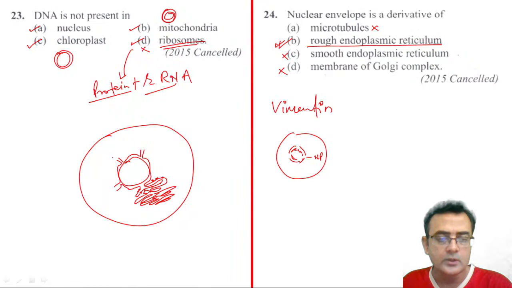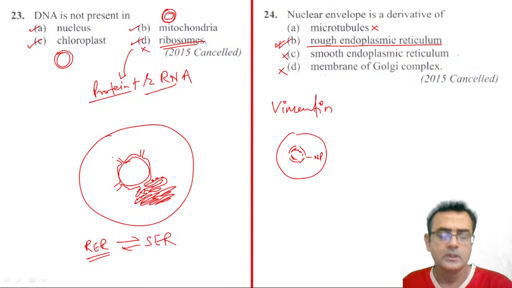Smooth endoplasmic reticulum and rough endoplasmic reticulum are both interconvertible, as per the requirement of the cell. So most of the time you will find the RER near the nucleus, because the job of the RER is also to synthesize the nuclear membrane. That's why they are there with the nuclear membrane, in continuation of it.